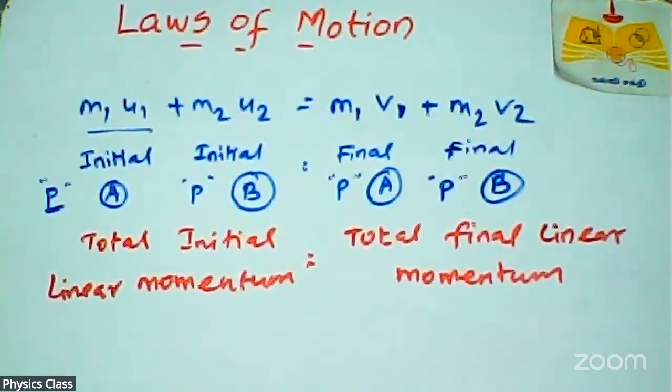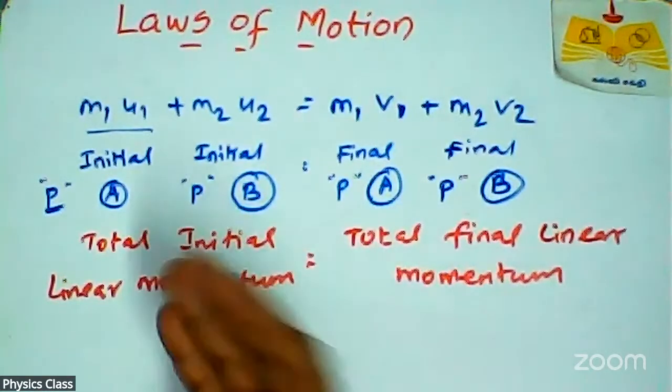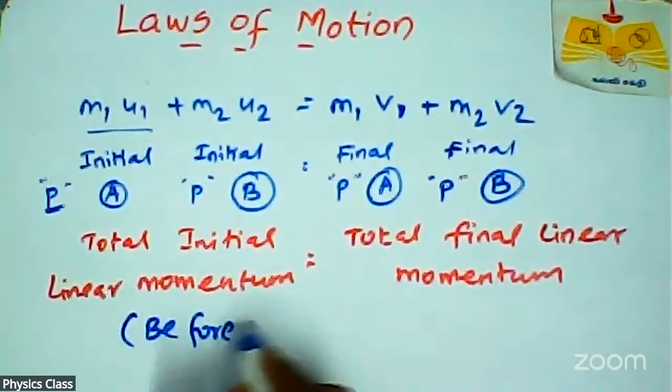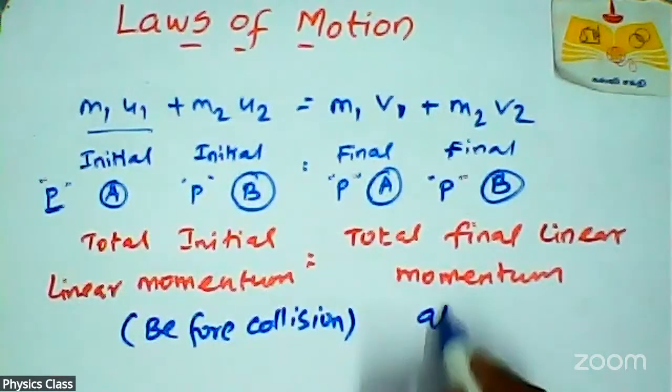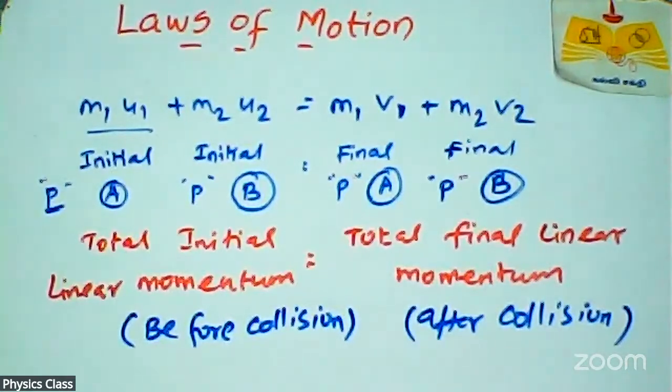Total momentum initial means before collision, and total momentum final means after collision. So the motion of the rocket satisfies the law of conservation of momentum. This is the concept of the law of conservation of linear momentum.